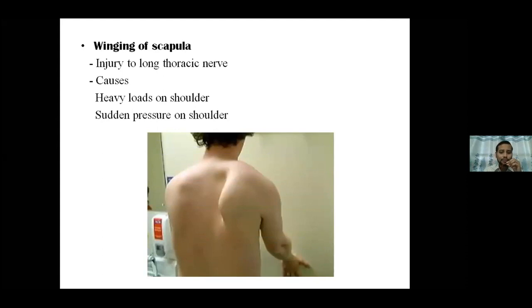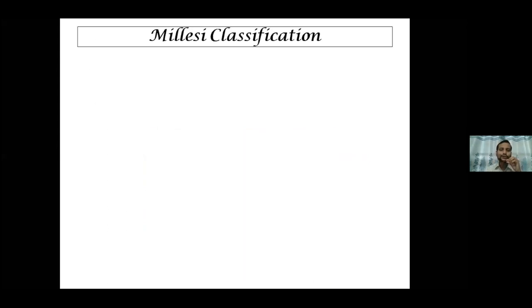So this is the way in which winging of scapula can be tested. The person who is affected is asked to press against the wall. This is the action in which the serratus anterior is going to show its paralytic effect. That is, the medial border, you can make out, is going to stand out prominently because of loss of the action of the muscle fibers on the medial border. So this is a unilateral winging of scapula, which can be treated, but it is a time-taking procedure. Strengthening and various other exercises are going to be given to the patient.